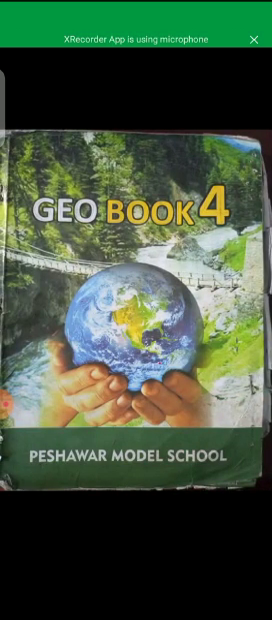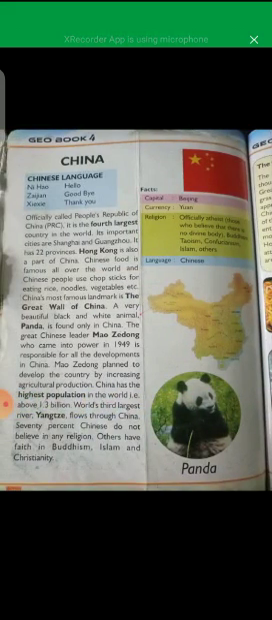Okay. This is your Geo book 4. Open your page number 38. Our today's topic is China. Let's start from the topic China. But before going into detail, we have to discuss the location